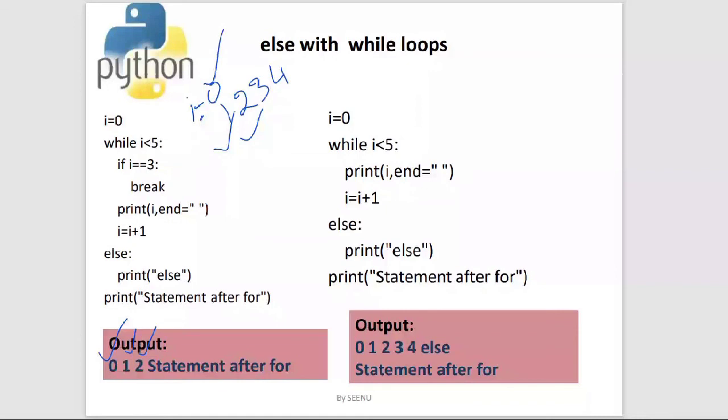But here, since we associated while with else, there is a different functionality, a different flow of execution. This else will not execute because we have given a break inside the while. So what it is doing is saying the statement after for. Now in this case, I have not given any break inside the while, so the else will execute. This is where I'm checking whether the loop has been abruptly terminated or has executed to the fullest, by associating an else with the loops.